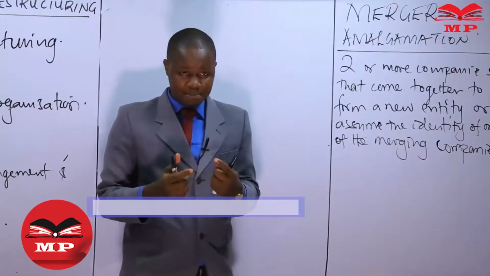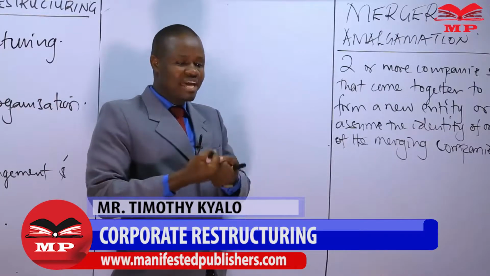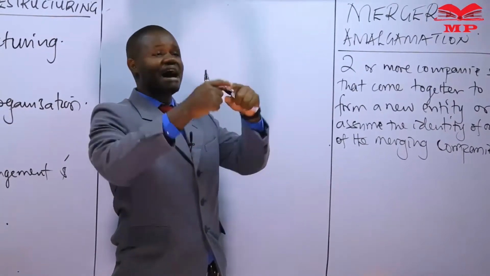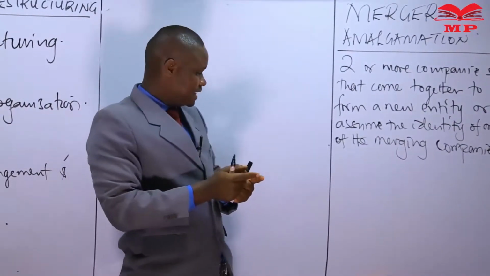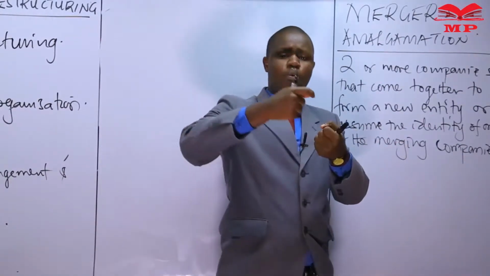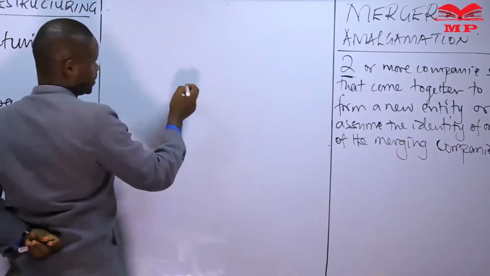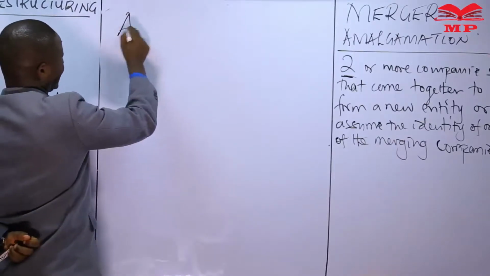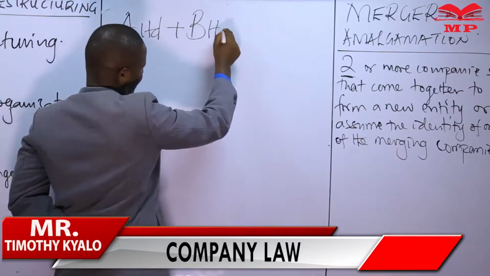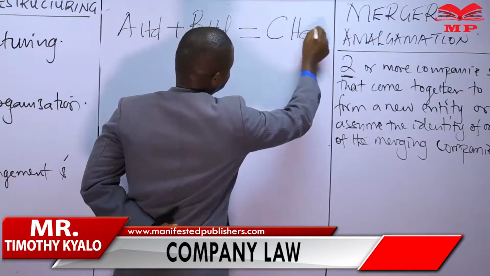A merger or amalgamation presents us with two possibilities: that the companies that come together may be dissolving after forming a totally new company, or the merging companies could be forming into one of the existing identities, where one of them ceases to exist. Assuming we only have two companies, we are talking about the possibility that A Limited is merging with B Limited, where the result is a totally new company, C Limited.